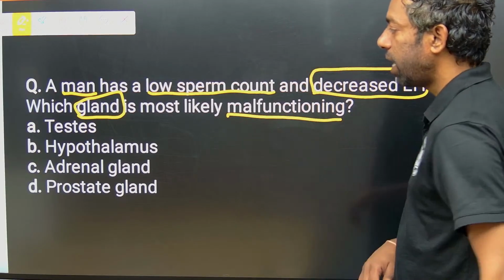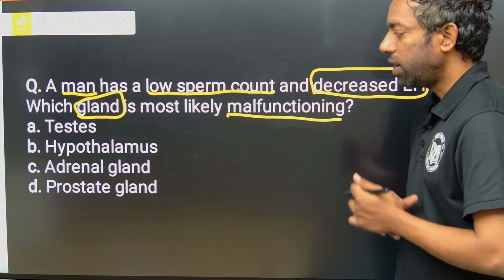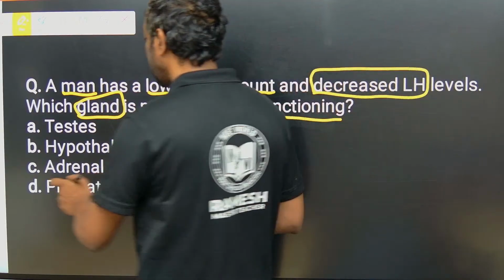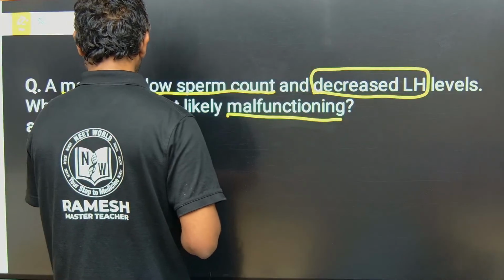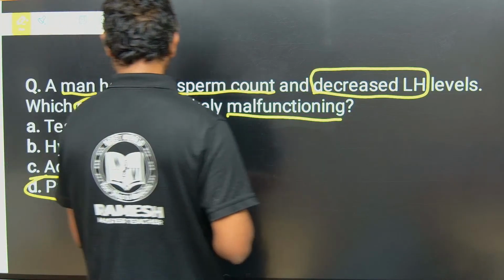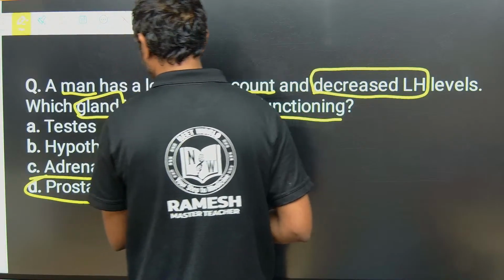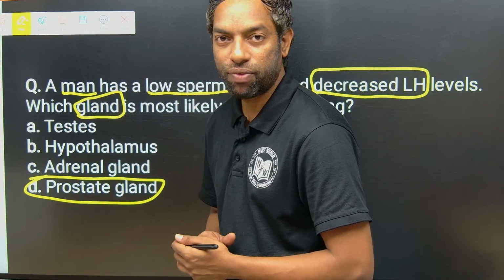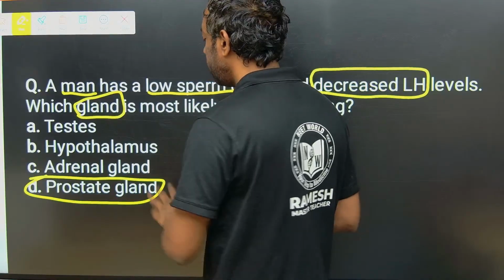Testis, hypothalamus, adrenal gland, and prostate gland. The prostate gland is a male accessory gland that supports sperm transfer. It is not the answer.